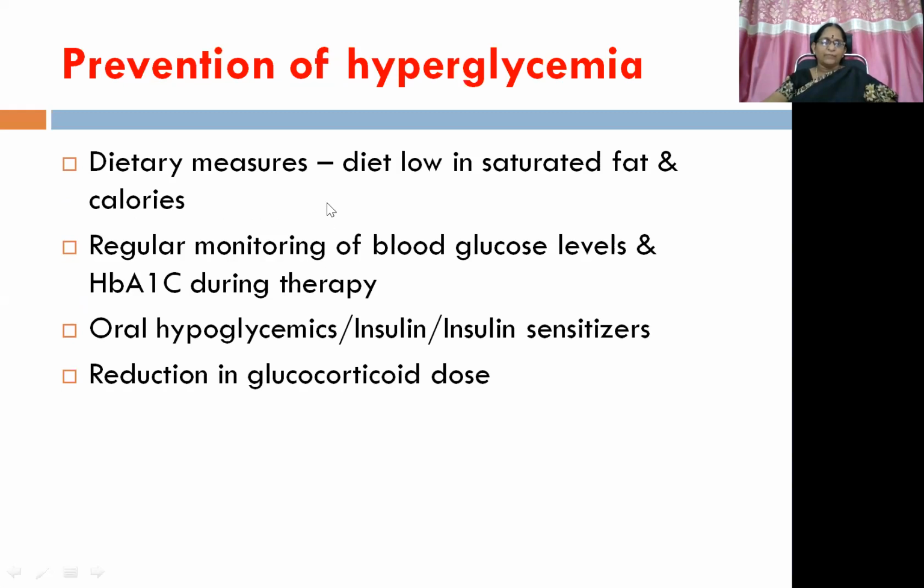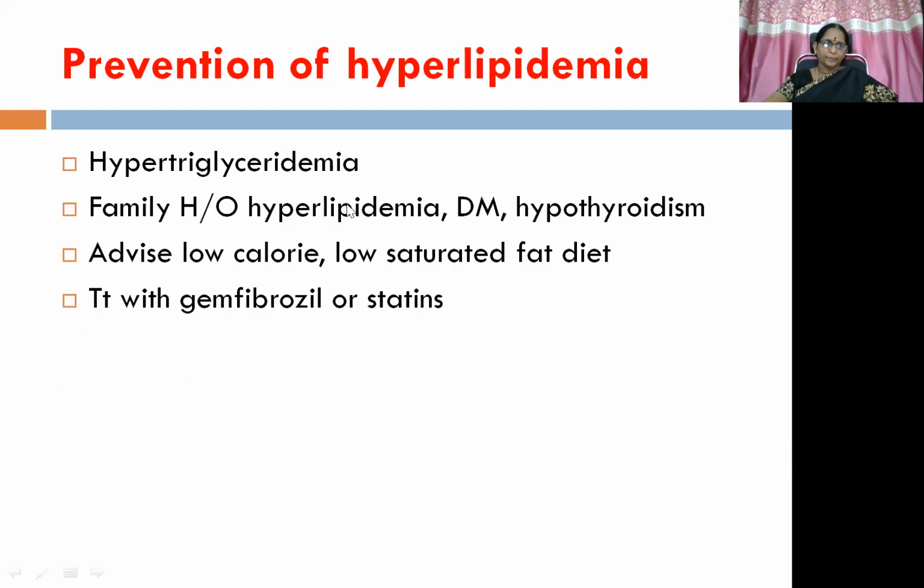So prevention of hyperglycemia can be done with dietary measures, prescribing to the patient a diet low in saturated fat and calories, and regular monitoring of blood glucose levels and HbA1c during therapy. And if it is still not responding, oral hypoglycemics or insulin sensitizers can be started. And apart from this treatment aspect, we can even reduce the glucocorticoid dose if it is possible.